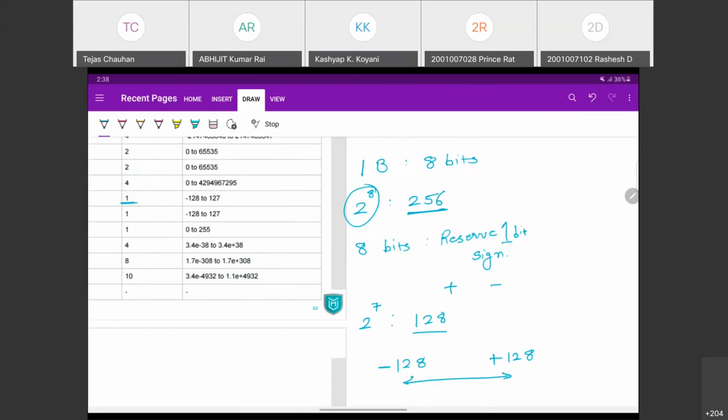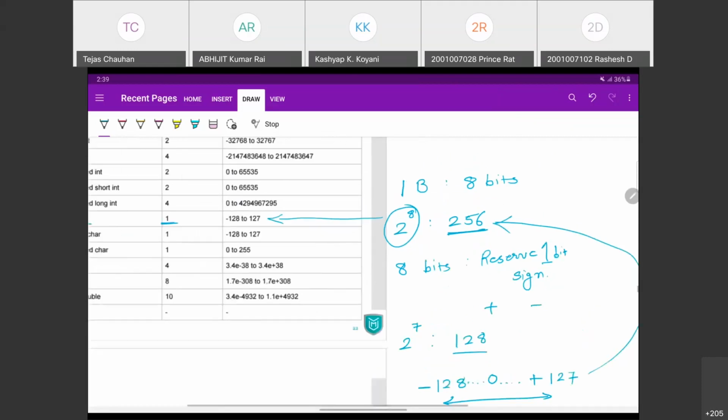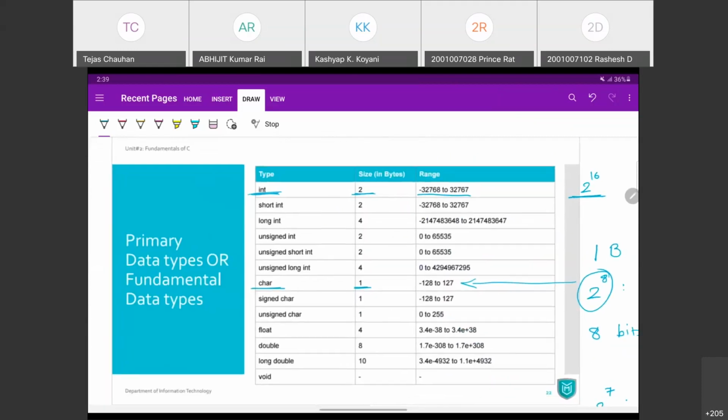But in between, we have 0 also, and that is to be considered as a positive number. Then instead of 128, we can go up to 127. That gives you a total of 256 numbers. Okay, and that is the range of character we have, negative 128 to positive 127.